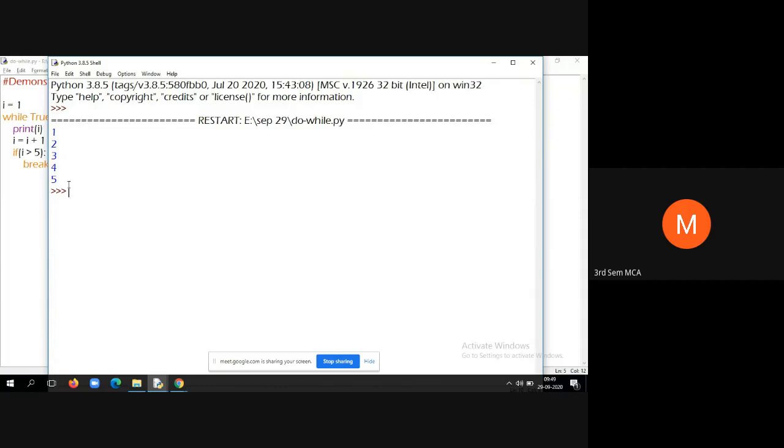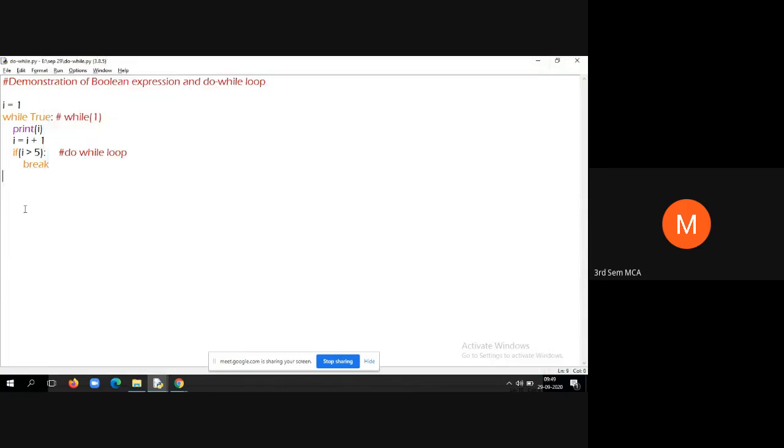So you may get a 3 to 4 mark simple question. In Python, demonstrate Boolean expression with an example, or demonstrate do while loop with a suitable example, like that. So if that is the case, instead of scratching your head and writing some complex program, you can write some simple program like this. That's why for a program, I'll give some comments such that you'll come to know this program is a demonstration for which concept.